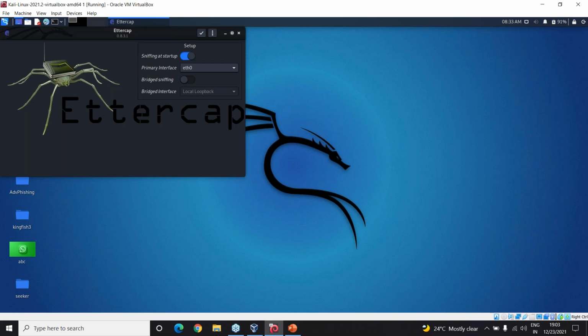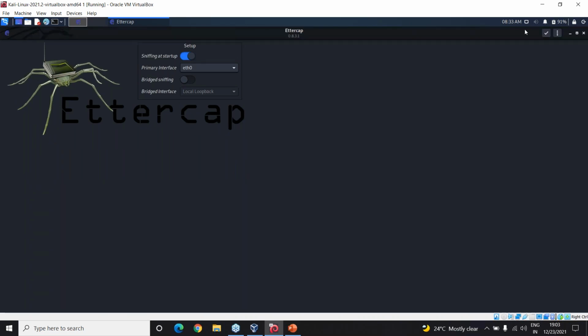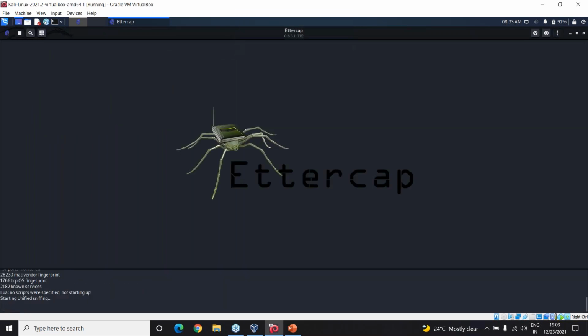Right, so from here we get started. Let's just give an OK. Here it already starts sniffing. First you need to search for your host. Scan for host.